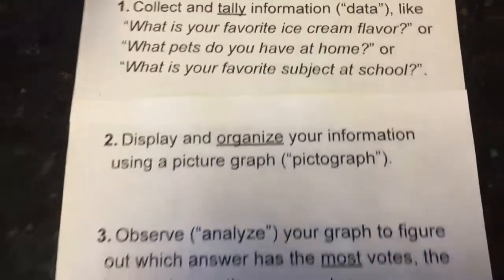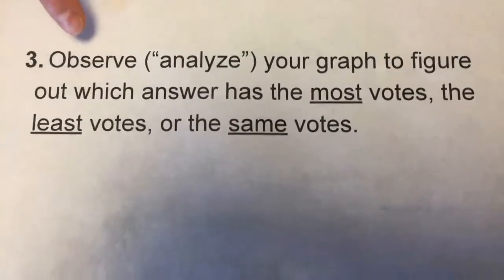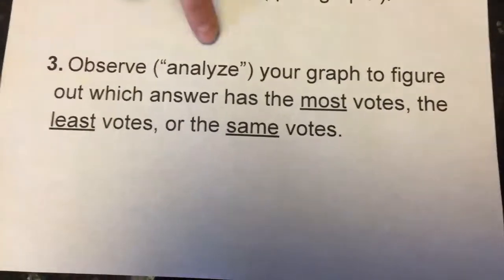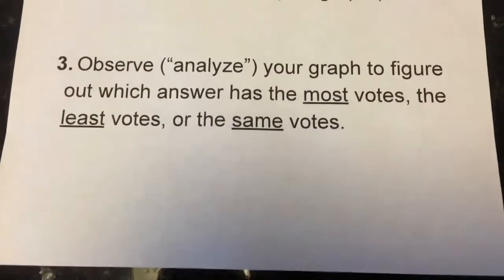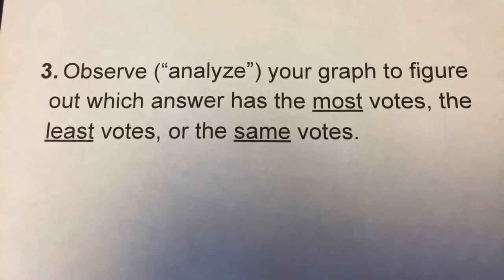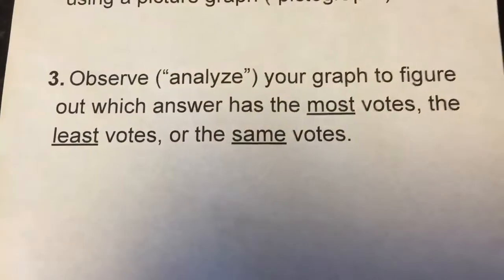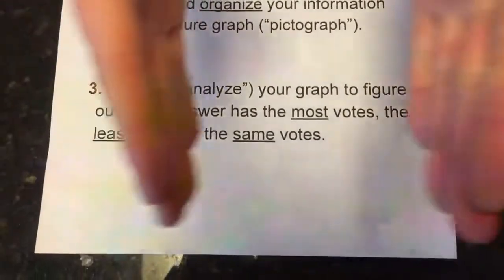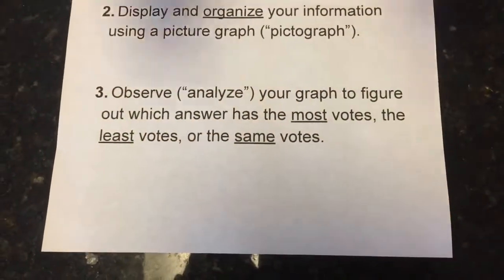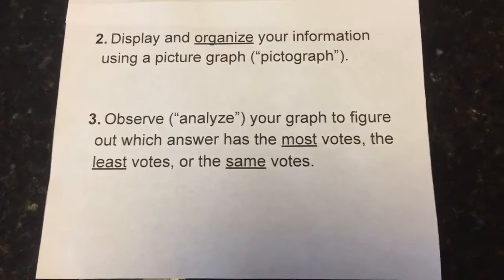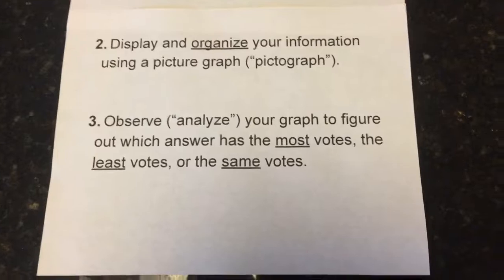All right, let's go to number 3. Third thing you're going to do is you're going to observe, which means you're going to look at or analyze your graph to figure out which answer has the most votes, the least votes, or the same number of votes. So let's do it.